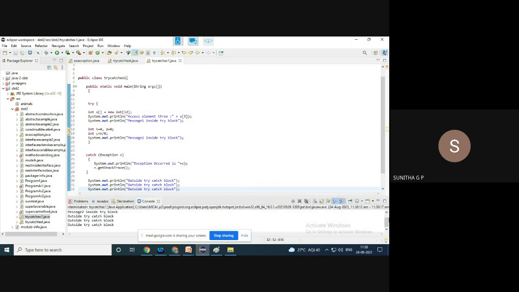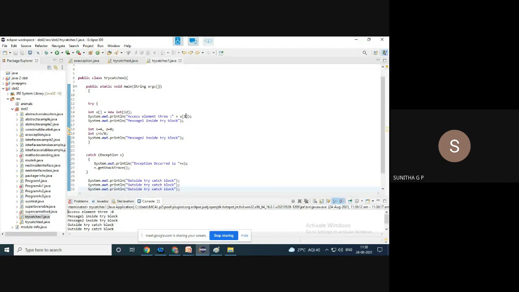Okay, so we have got all the things done. Well, why are we getting 0 as the output? Because we have not defined the elements of the array, so everything is initialized by default to 0. So if I try to access a of 3, the value is 0. So this message is executed and this is executed, and we have got all these things, right?